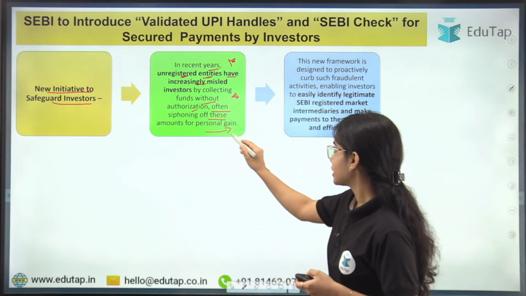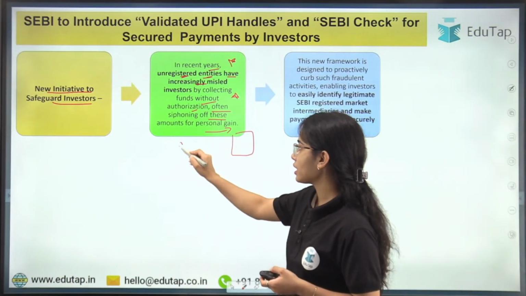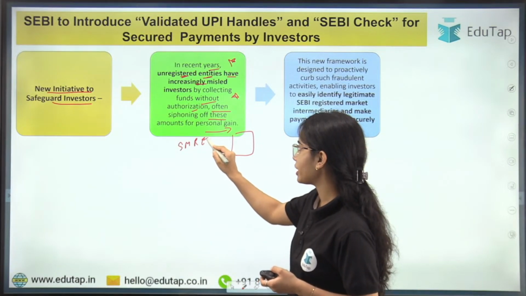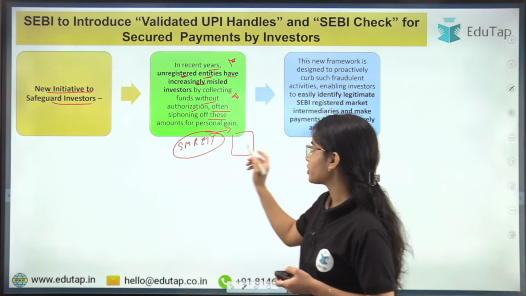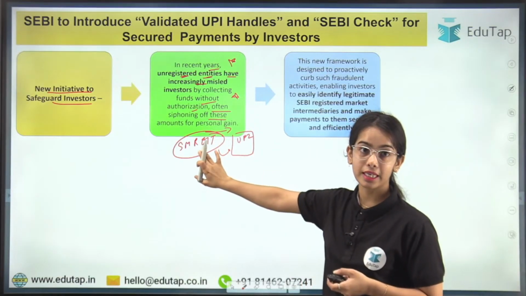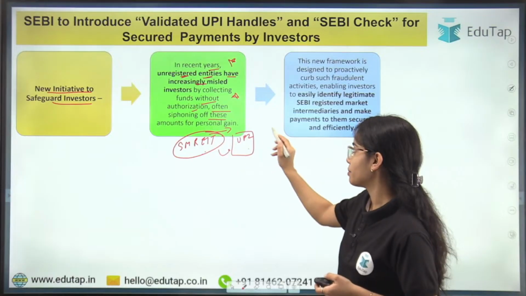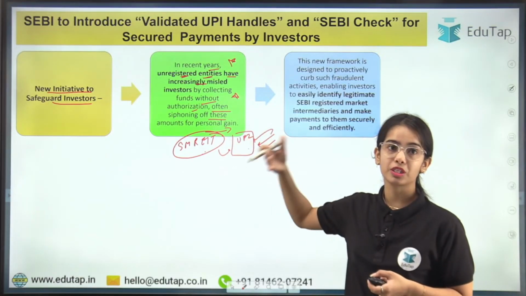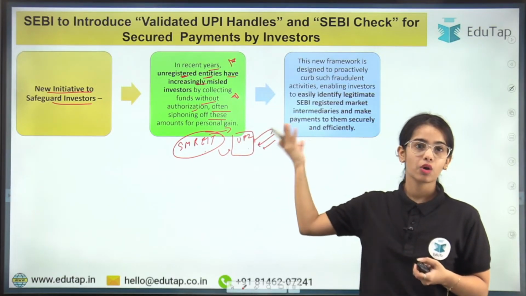Okay, so let's say you are trusting an entity that is saying that it is a small and medium real estate investment trust, and you are paying into the UPI ID of this small and medium real estate investment trust. You are paying 2 lakh rupees or 3 lakh rupees or 5 lakh rupees on a monthly basis.